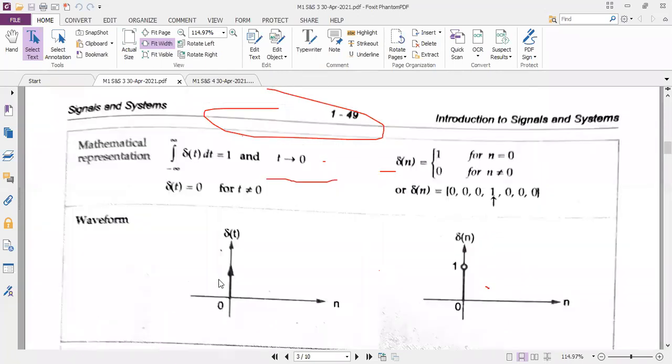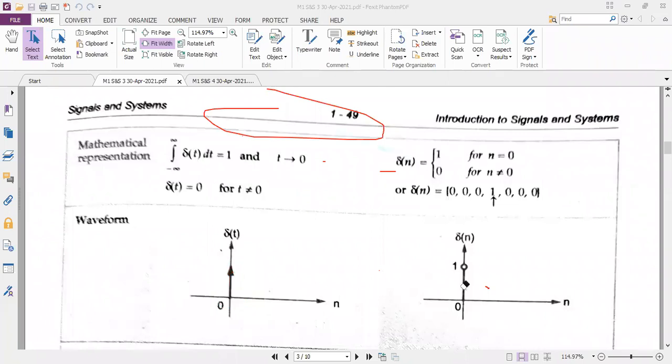It is an area 1. You can see here it has an area 1. Area means amplitude, length into breadth is 1, but the width is completely 0. Area is 1, that means it has an amplitude only at n is equal to 0. At other places, it does not have any amplitude. So that is the meaning of the definition.